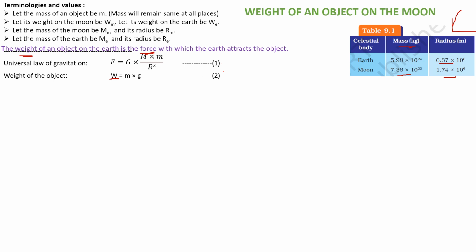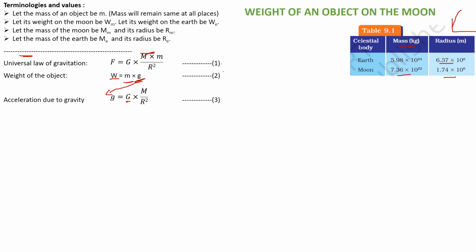So W is equal to m into g, where g is the acceleration due to gravity, which is constant for the Earth or the Moon. It's a different number for each, but constant. m is the mass of the object. What is this g? g is equal to capital G into M by R square. We have already seen it.